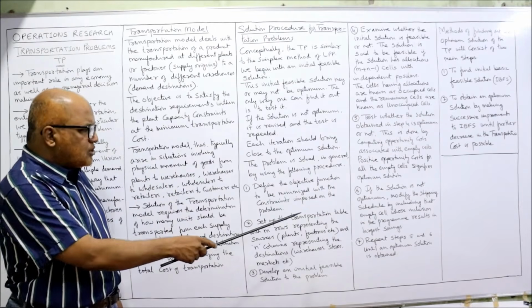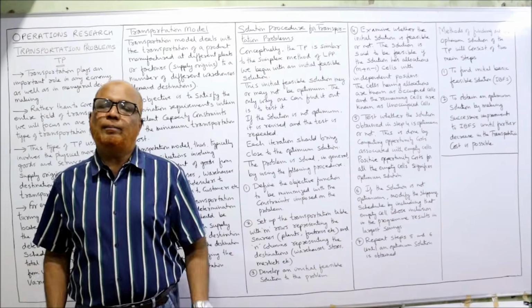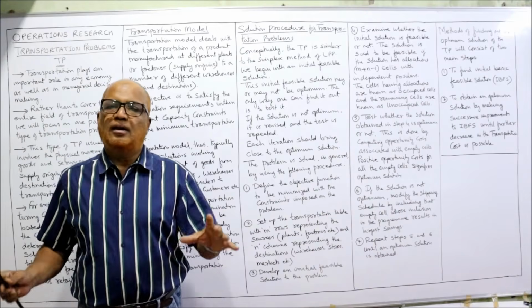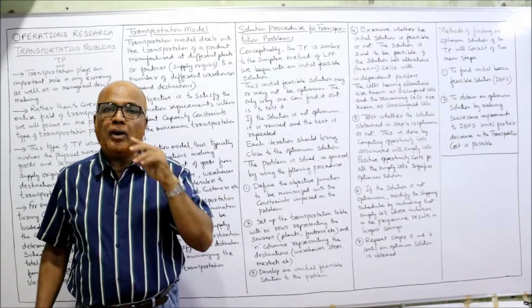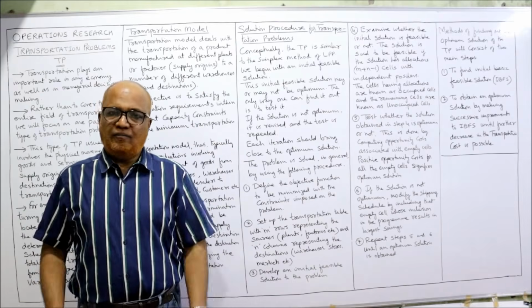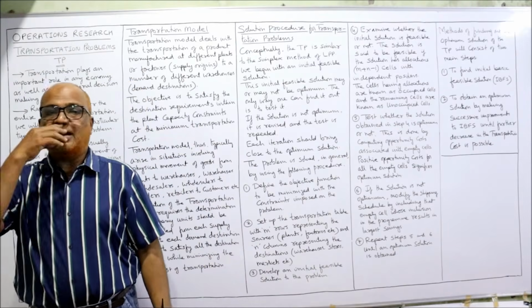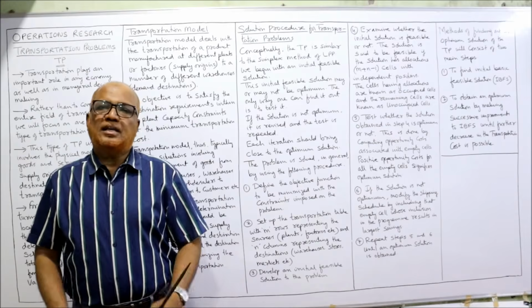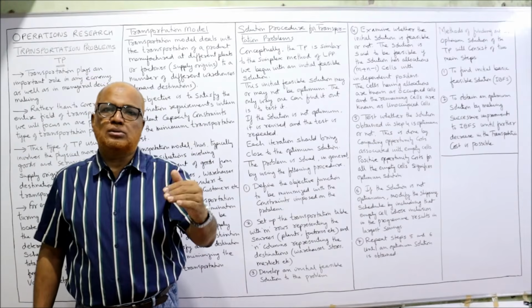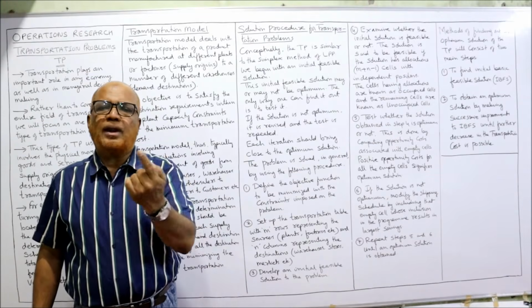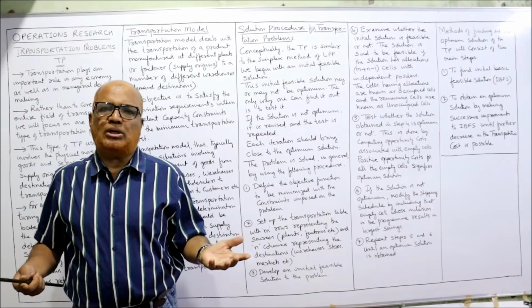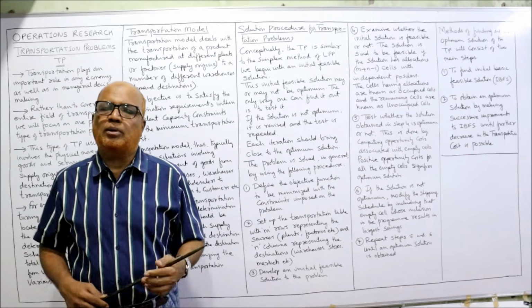Secondly, set up the transportation table. After making the objective clear, then make a model. Model means a table will be prepared where the rows will consist of supply. The supplies will be taken in rows. If we have only one supply and one demand, there is no question of a transportation problem.